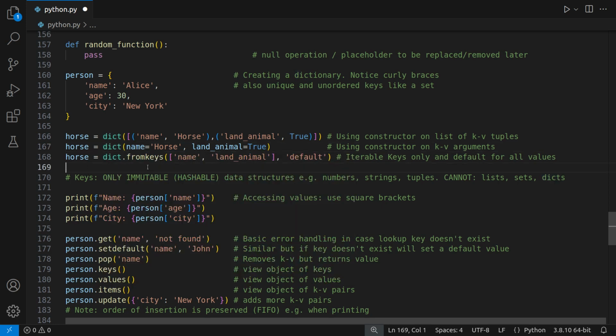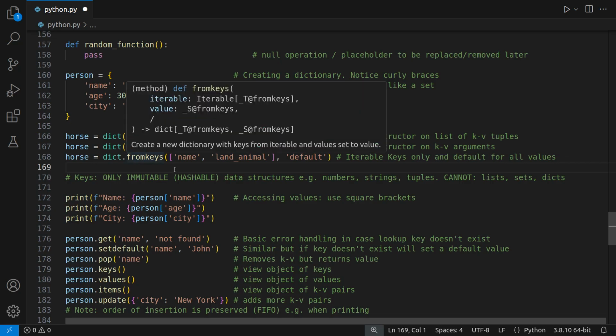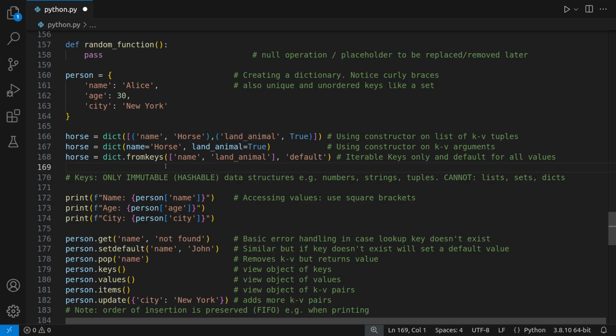Another way that you can do it is useful when you don't know what the values are going to be. So you don't know if it's going to be horse and true. You just know you're going to have a name and a land animal. You know what keys you're going to use. So maybe you're initially populating a database with no values but just the keys. So you would say dict.fromkeys, and in here you would then put in name, land animal, as a list, and then here you would put a default value.